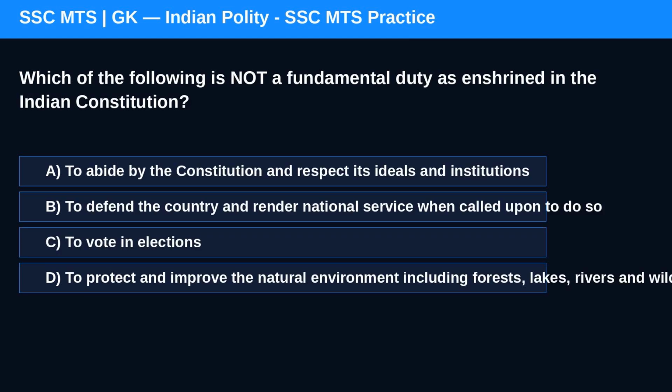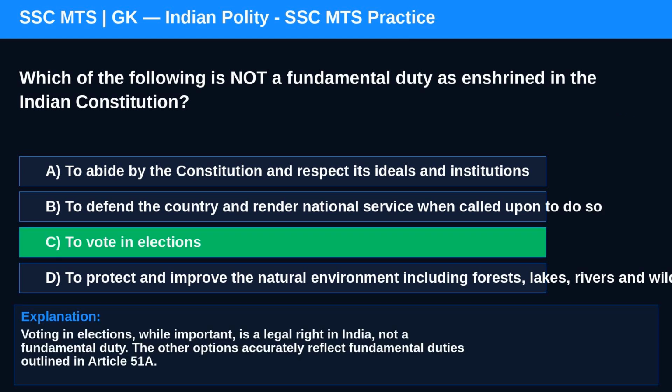Question 9. Which of the following is not a fundamental duty as enshrined in the Indian Constitution? Option A, to abide by the Constitution and respect its ideals and institutions. Option B, to defend the country and render national service when called upon to do so. Correct answer is C. Voting in elections, while important, is a legal right in India, not a fundamental duty. The other options accurately reflect fundamental duties outlined in Article 51A.